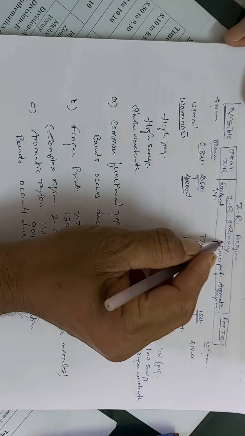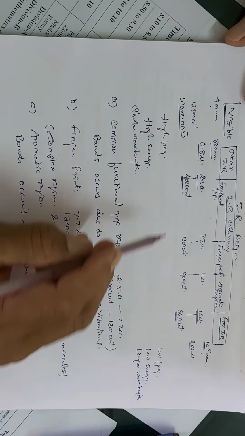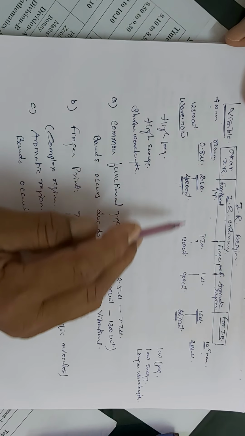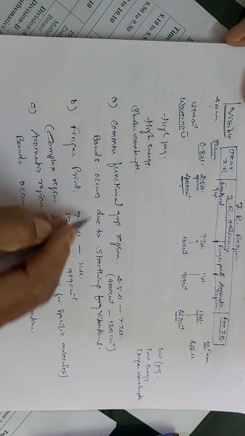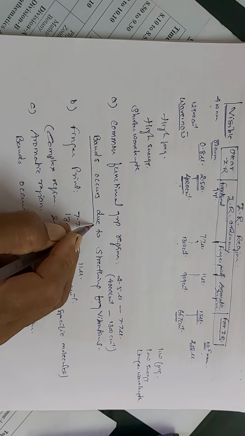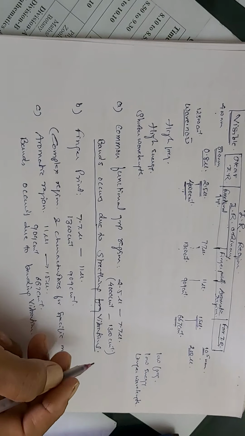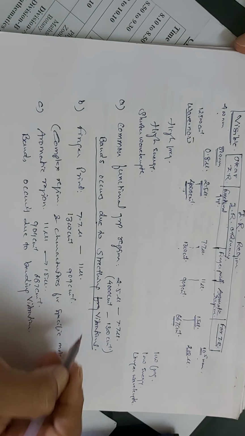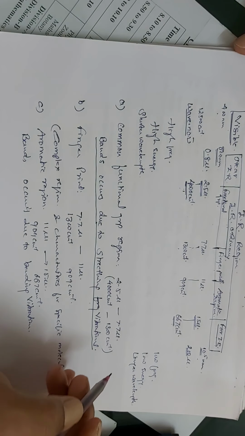And so all these three subdivisions of the ordinary IR region: 2.5 to 7.7 microns, or 4000 reciprocal centimeter to 1300 reciprocal centimeter, is your functional group region. The bands which occur on the spectrum here are due to the stretching vibrations that occur in the molecule. So we are going to study what are the different kinds of vibrations that are seen in the organic molecule.